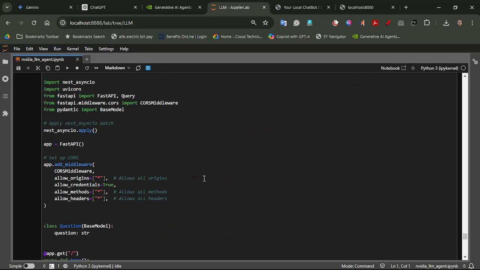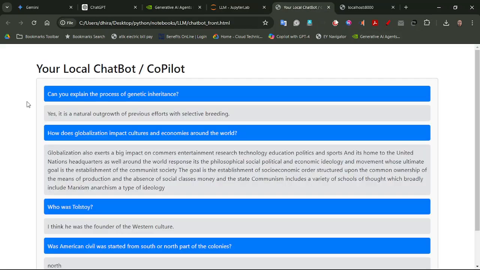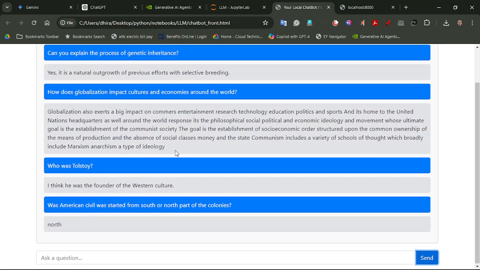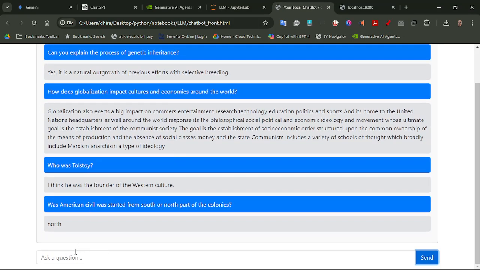So everything is ready. You can use my code and customize it, and run it locally even with the CPU as I did, or you can use an NVIDIA GPU as well. So let me start. You can see that I have already asked some questions. Can you explain the process? Because the model has been trained with a mostly generalized dataset, you can ask this kind of question.